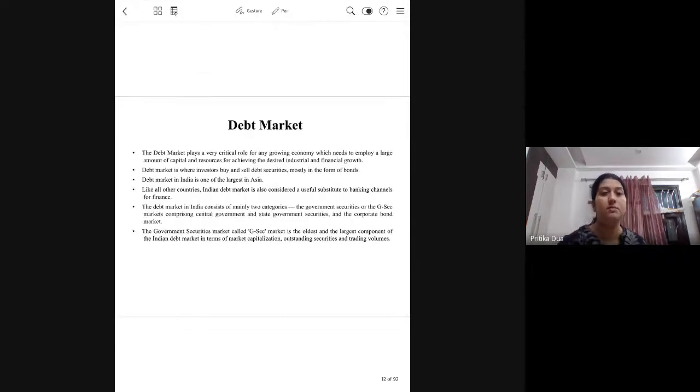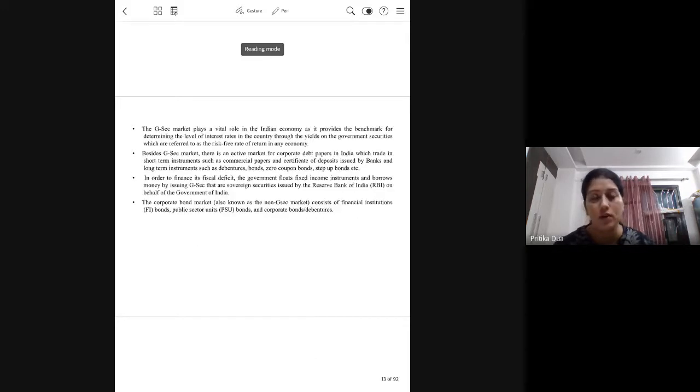So here you can see that the Indian debt market, in terms of volumes, is one of the largest in Asia. But again, as already told, it is the government security market which is the oldest and the largest component of the Indian debt market in terms of market capitalization, volume, and outstanding securities.